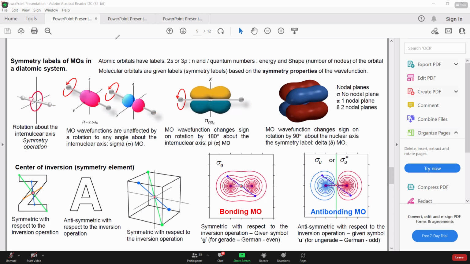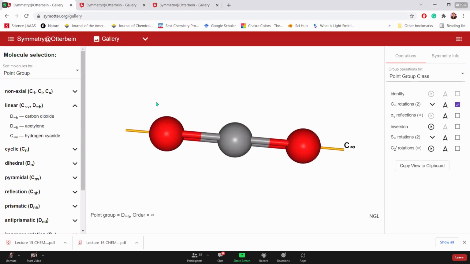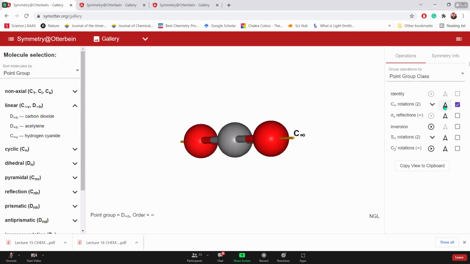So just for clarity, let me see, can we explain it with a model here? Suppose this was the nucleus of the first atom, this was the nucleus of the second atom, and that's the internuclear z-axis. Since we are going to rotate around this axis, let's move it so that this axis is pointing towards you. So what will happen? It would be like this.